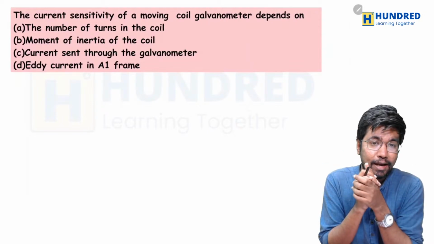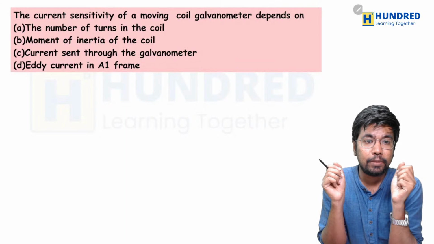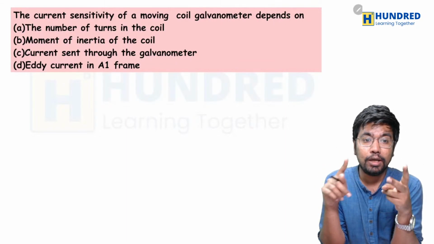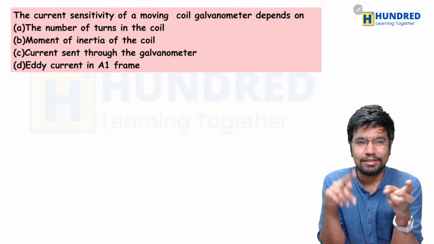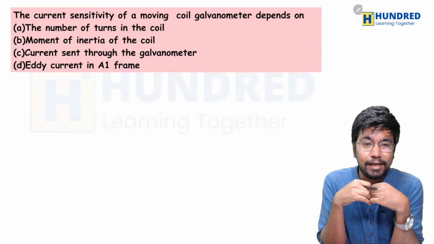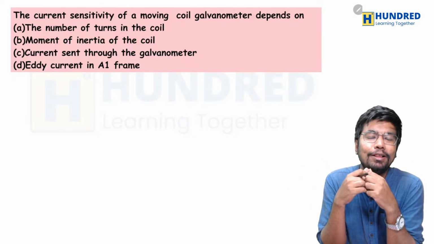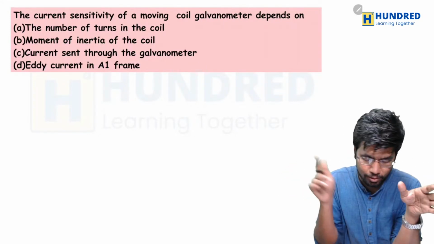This you can answer pretty much directly. The current intensity of a moving coil galvanometer depends upon what? The number of turns in the coil or the moment of inertia of the coil. That's strange. Okay, the current sent through the galvanometer. So obviously the answer is A, right? Because all other options are completely nonsense.